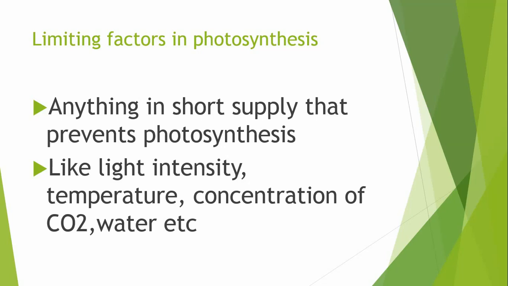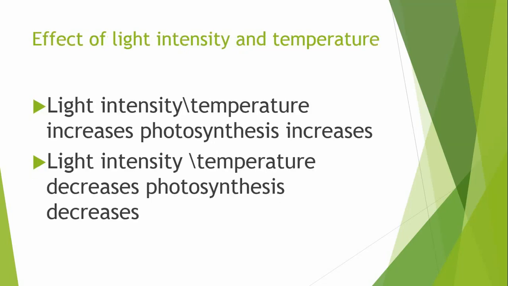Meaning, if it is high or low, it affects photosynthesis, so it is called a limiting factor. For example, light intensity is a basic source of photosynthesis. Temperature and the concentration of carbon dioxide are also limiting factors, because plants make their food with the help of carbon dioxide. Water is also a limiting factor in plants. Oxygen is also a limiting factor.